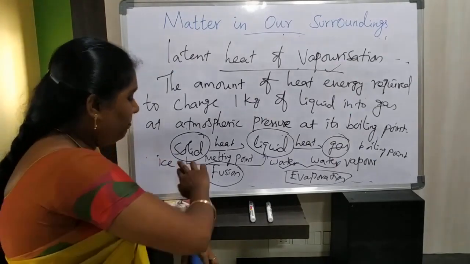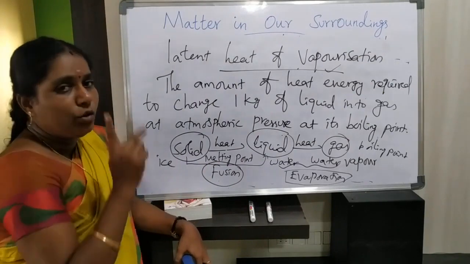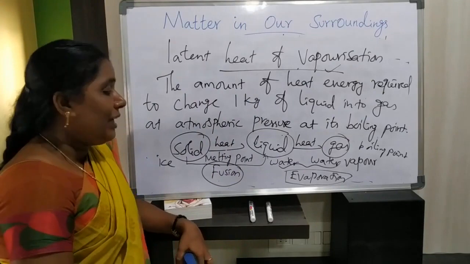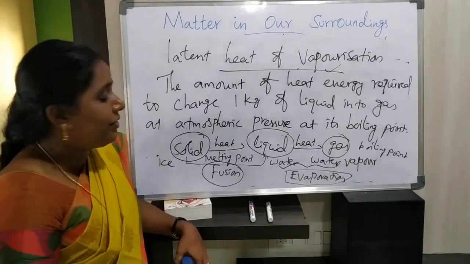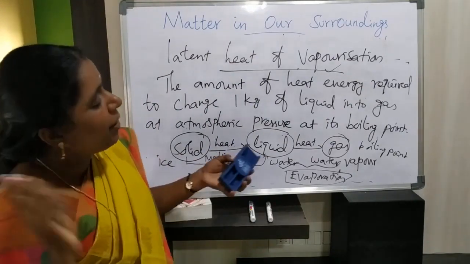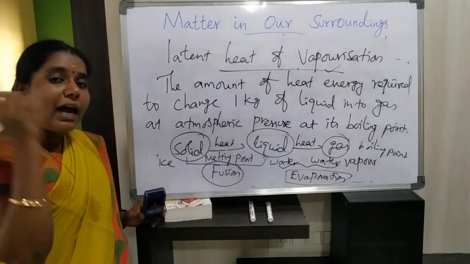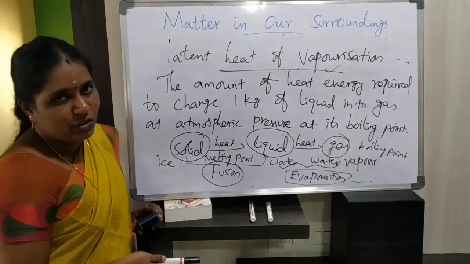We have discussed two processes. What is fusion? The conversion of solid state into liquid state at its melting point is called fusion. And what does vaporization mean? The conversion of liquid into gas at its boiling point is called evaporation or vaporization.